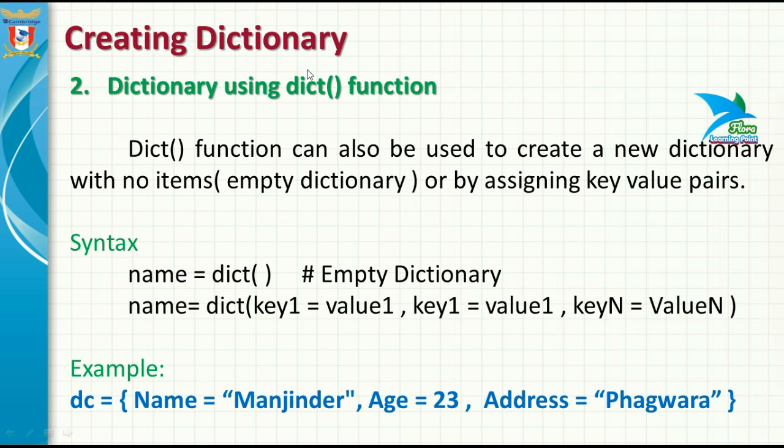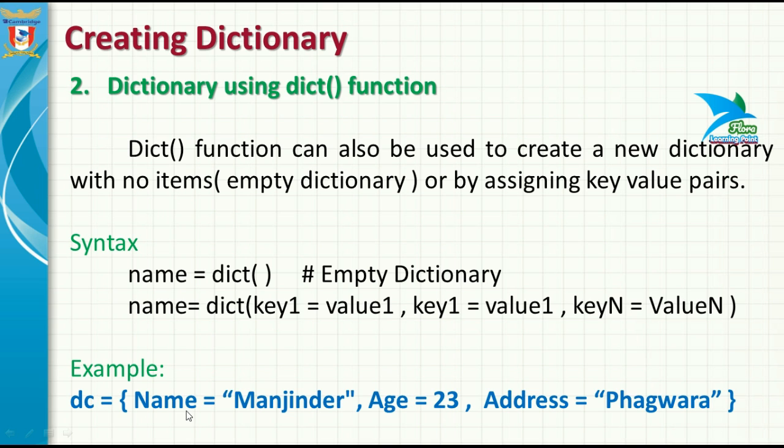In the first way we discussed that the colon operator is used to assign a value to a key. But if you use the dict function to create a dictionary, then you have to assign the value to a key by using the equal operator: key, equal operator, then value, and so on.